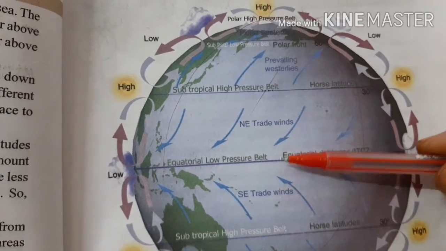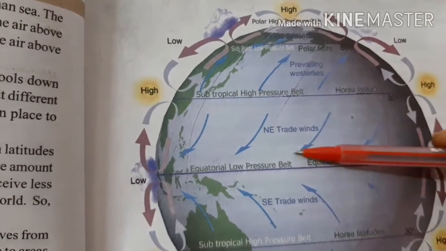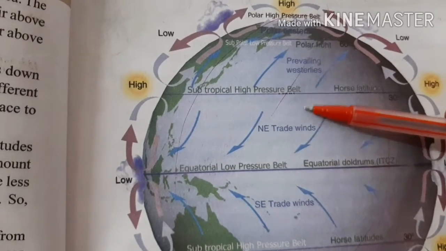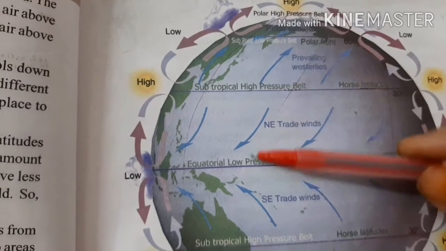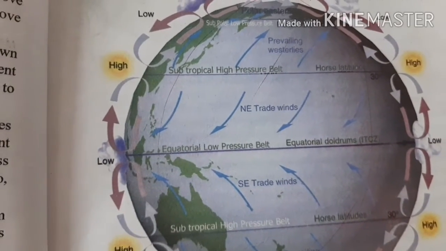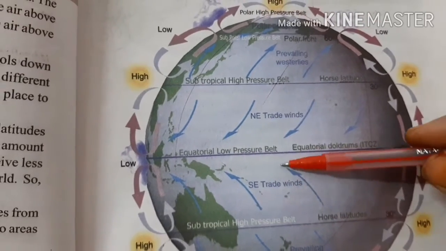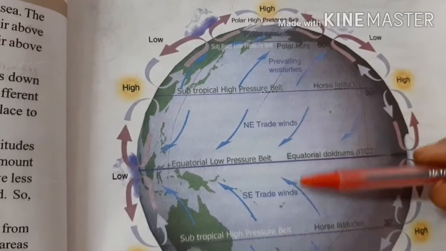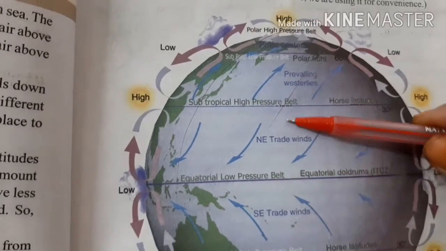When they come down, again they get heated up and go up, because hot air goes up. We all know that. This is the equatorial cycling of wind. They blow continuously. One part goes up, one part comes down. The one which has come down is again heated up and goes up.